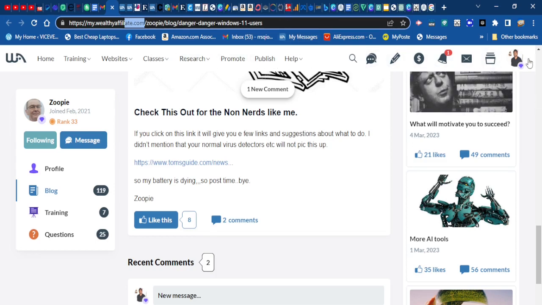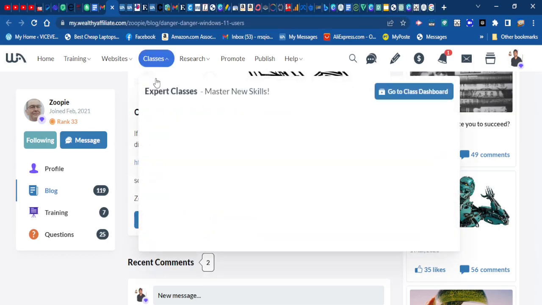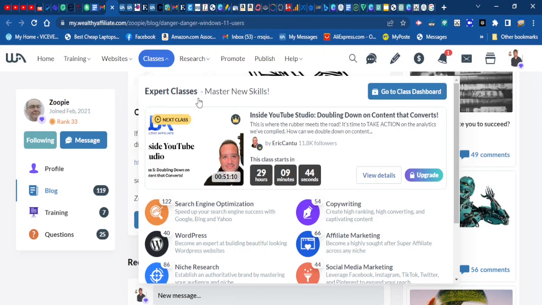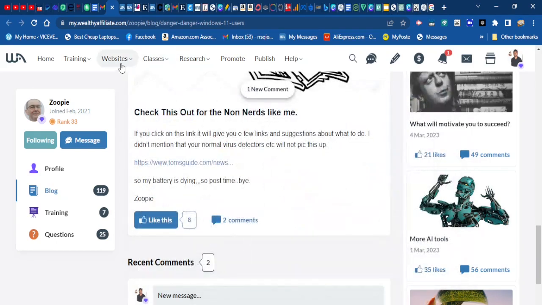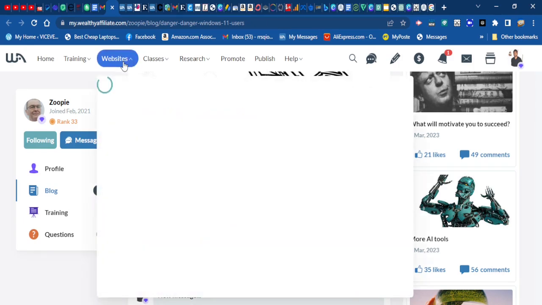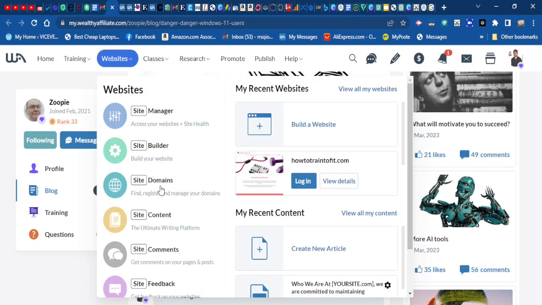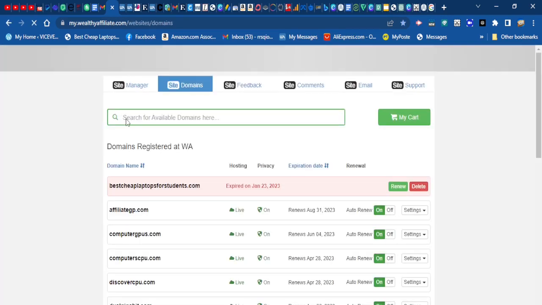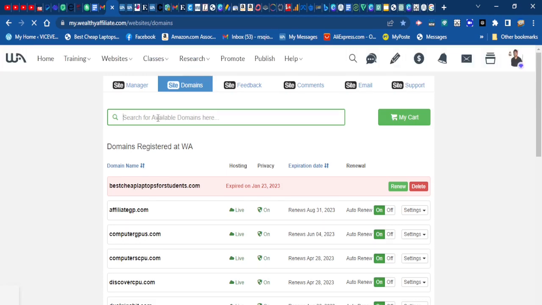Let me quickly show you where you can change to a new domain. If you want to buy a new domain for your website, you click Website right here. In the domain area, you choose Domains. In this box is where you can buy your domain.